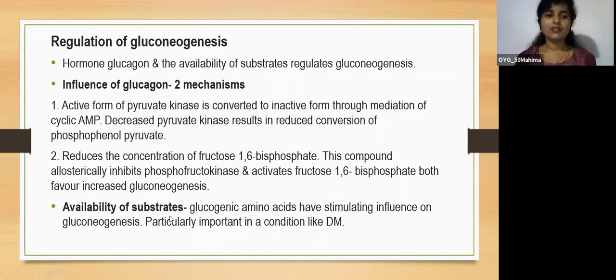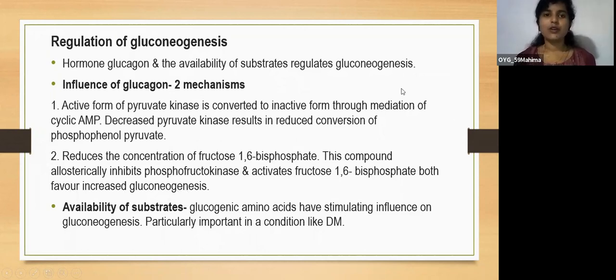Next, availability of substrates. Among various substrates, that is lactate, pyruvate, all those things, the gluconeogenic amino acids have a stimulating influence on gluconeogenesis, particularly important in conditions like diabetes mellitus.